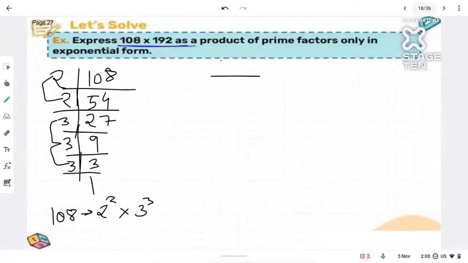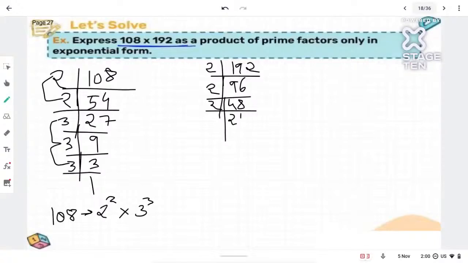Now let's do it for 192. First, 2 is there, so let's take 192 divided by 2. What is that? 96, right? Yeah, 96. Then 96 divided by 2 gives us 48. Next, 48 divided by 2. How much will you get? You will get the answer as 24. Correct? Then 24 divided by 2 gives us 12. 12 divided by 2 is 6, then again 2, you will get 3, and 3 and 1. Correct? Any mistake? No, right?